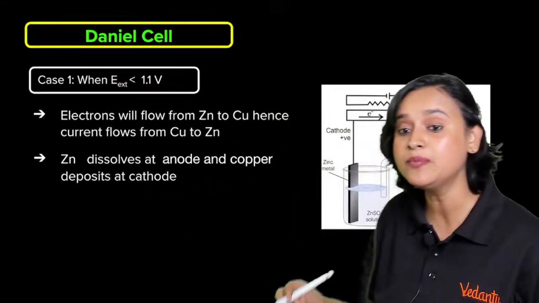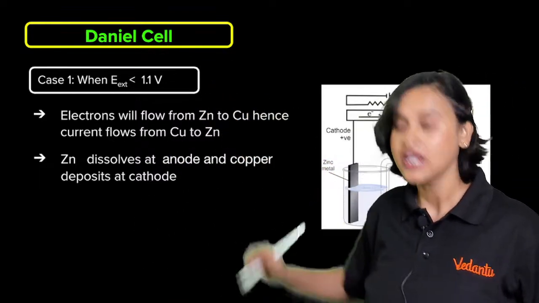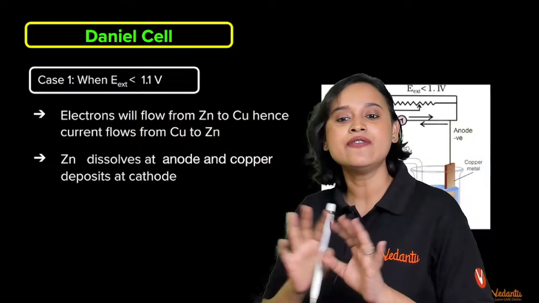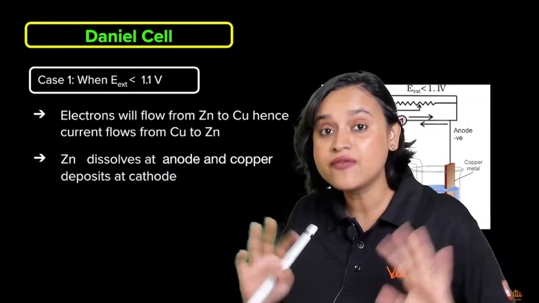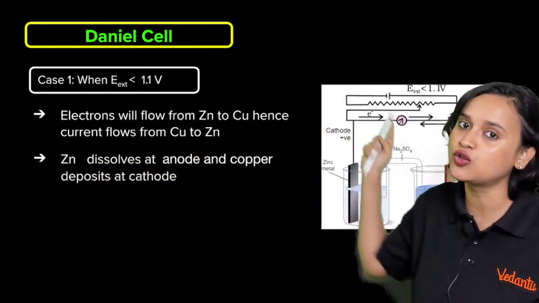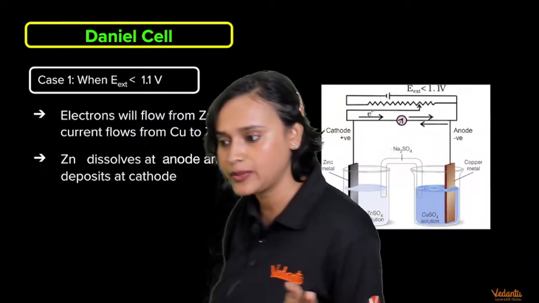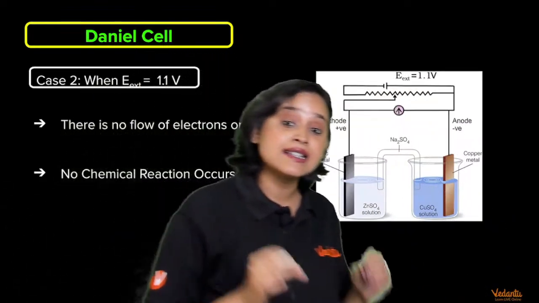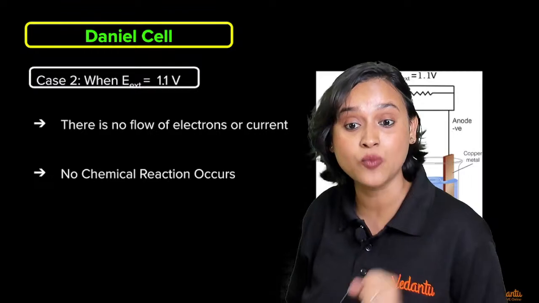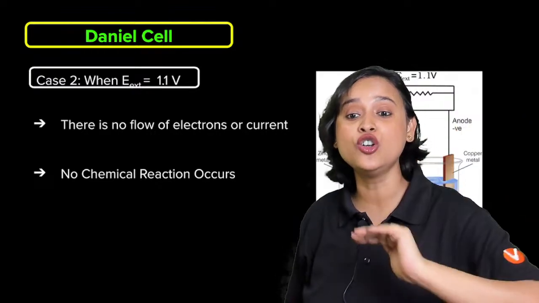If the external potential is lesser than the 1.1 volt, that means the electrode potential, then everything will remain as it is. The electrons will flow from zinc to copper, and the current will flow opposite, from copper to zinc. But case number two: if the external potential is equal to the electrode potential, that is 1.1 volt, then nothing will happen. At that point of time, there will be no flow of electric current.